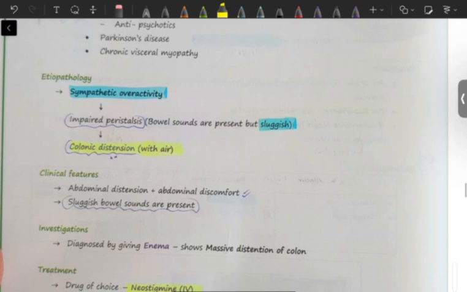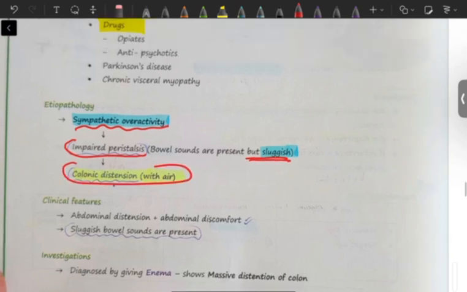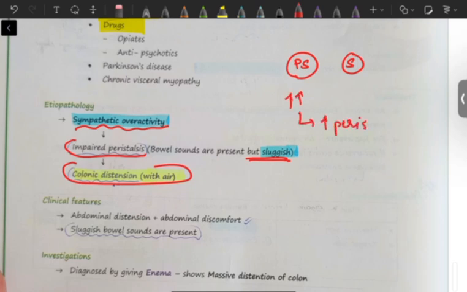Okay, so what is the etiology? Whenever there is a sympathetic overactivity, that will lead to impaired peristalsis and this leads to sluggish bowel sounds, which in turn will cause colonic distension. Basically we all know parasympathetic and sympathetic, two systems are controlling peristalsis. Whenever parasympathetic activity increases, it will lead to increase in peristalsis. Conversely, whenever sympathetic activity increases, it will lead to decrease in peristalsis.